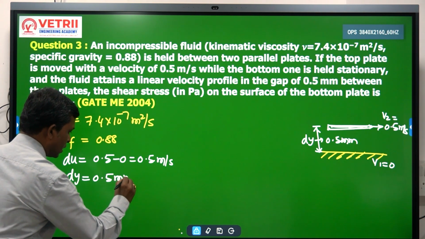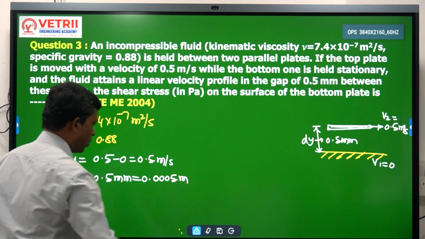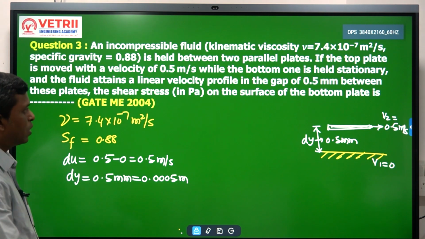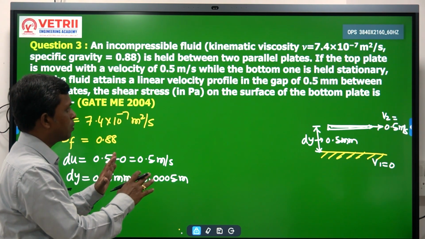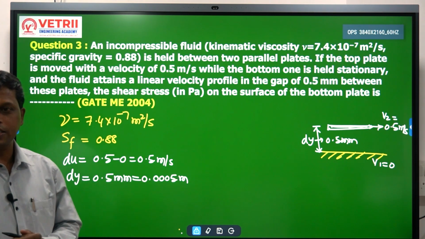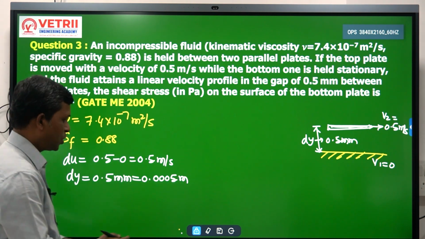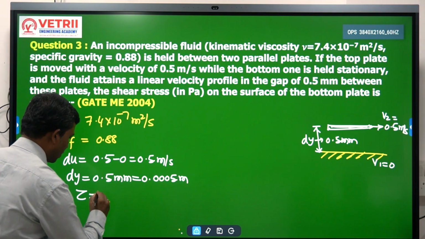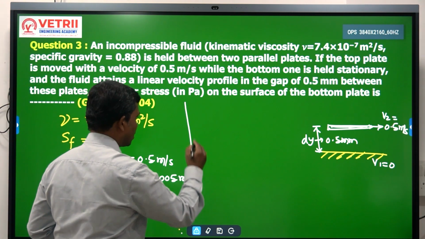If I convert this into meters, SI system, it is 0.0005 meters. What else have they given? They are asking us to calculate the shear stress on the surface of the bottom plate, in terms of Pascal. So shear stress tau they are asking. Very direct substitution.